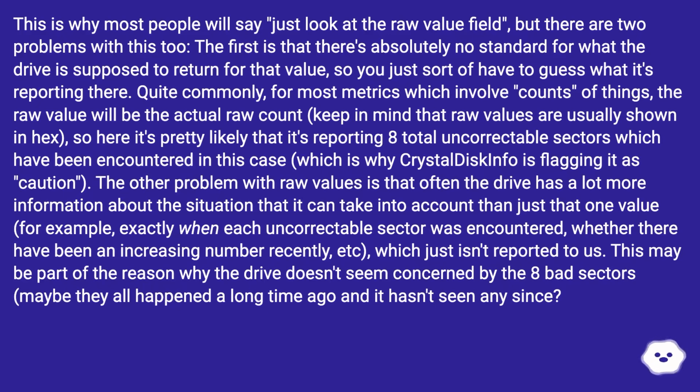The other problem with raw values is that often the drive has a lot more information about the situation that it can take into account than just that one value. For example, exactly when each uncorrectable sector was encountered, whether there have been an increasing number recently, etc., which just isn't reported to us. This may be part of the reason why the drive doesn't seem concerned by the 8 bad sectors. Maybe they all happened a long time ago and it hasn't seen any since? But who knows?